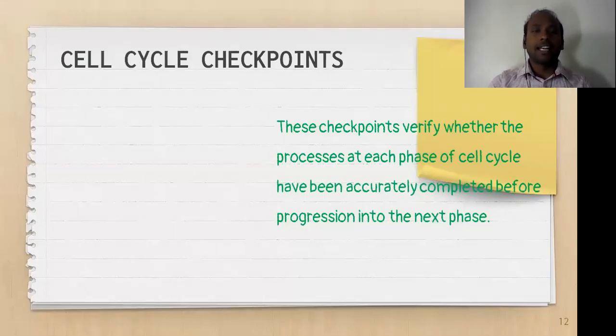First one, cell cycle checkpoints. Before that, I am going to talk about its regulation. The regulation part will majorly depend on 3 major components. First one is checkpoints, second one is cyclins, third one is cyclin dependent kinases. Clear? So all cell cycle regulation is dependent on these 3 components: checkpoints, cyclins, and cyclin dependent kinases.